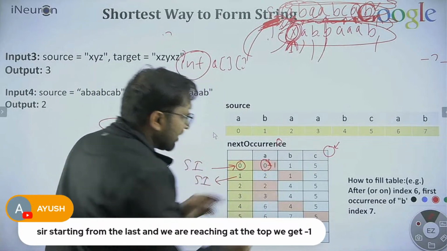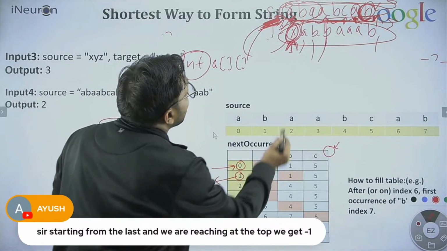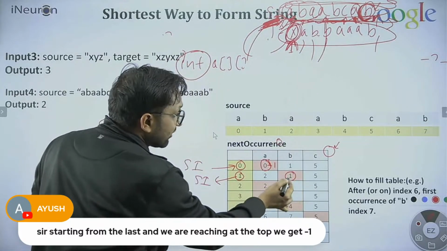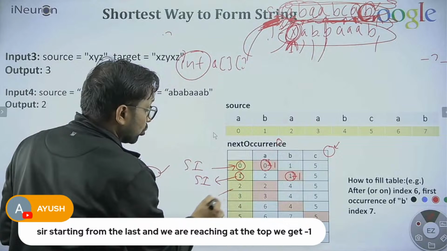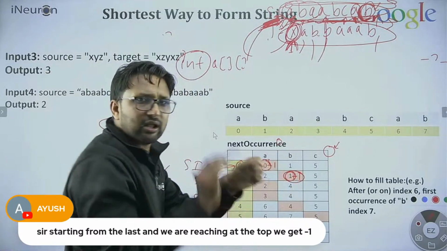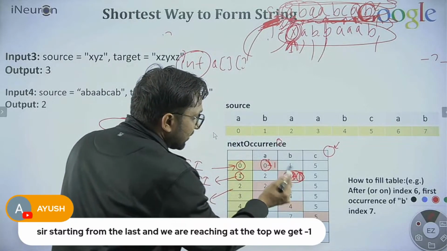After that, we find B, whose value was 1, so the source iterator becomes 1 plus 1, 2. Whatever value I find, I add 1 to it, so that becomes the source iterator.